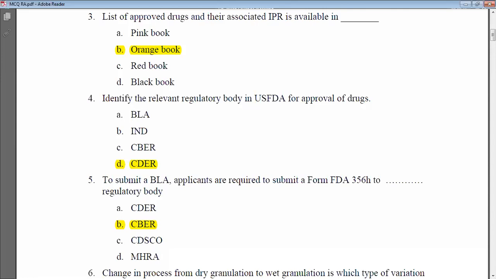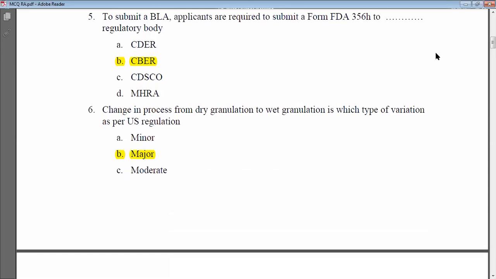Okay, let's move to the next multiple choice question. To submit a BLA, biologic licensing application, applicants are required to submit a form FDA 356h. Which body? Is it CDER? No. CDSCO? No. MHRA? No. The correct answer is CBER. So it is the Center for Biologic Evaluation and Research where the BLA application has to be submitted in the form FDA 356h. Okay, fine.